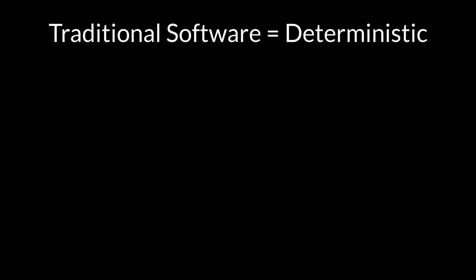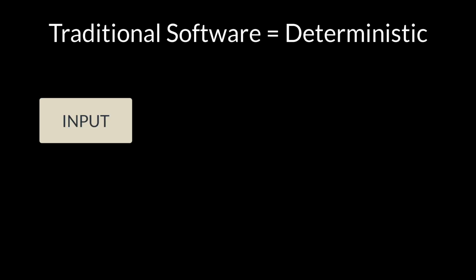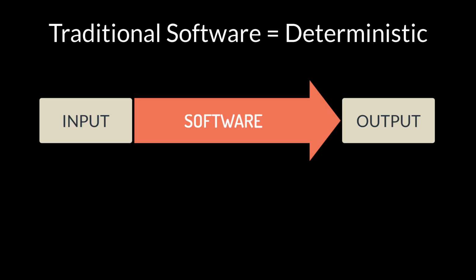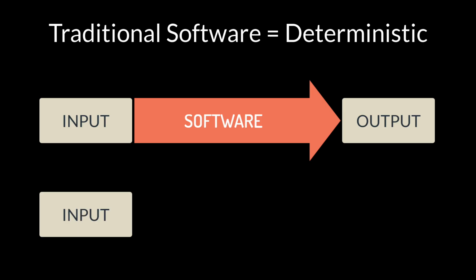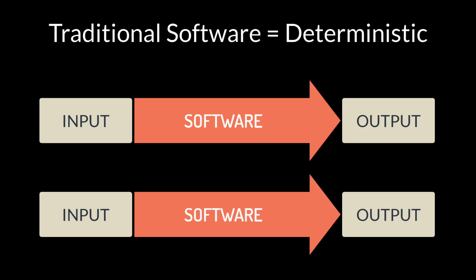Now, the goal here is pretty simple: to understand why AI behaves differently than traditional software that we're used to. And if we think about that traditional software, we really think of it being deterministic. It's been like this for years. We provide an input and then we get some sort of output. Now, if we run that same input through it again, we expect the same output every single time. In fact, usually if that output is different, well, something's probably broken.